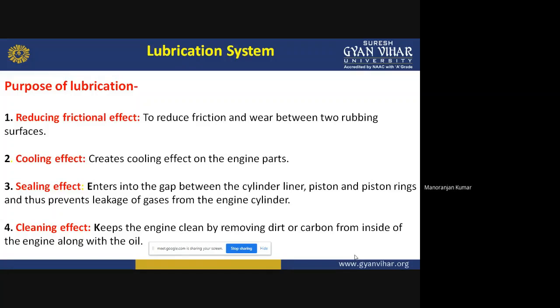The third purpose of lubrication is that it acts like a seal. The lubricating oil is injected into the gap between the cylinder liner and the piston, and thus it prevents the leakage of gases from the engine. We can say this lubricating oil also works as a seal. In this way, it gives a sealing effect and prevents the gases from leaking.